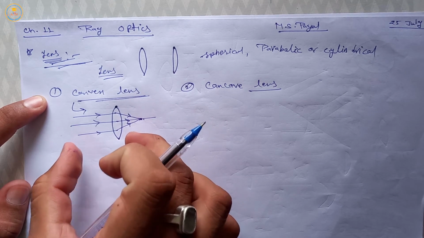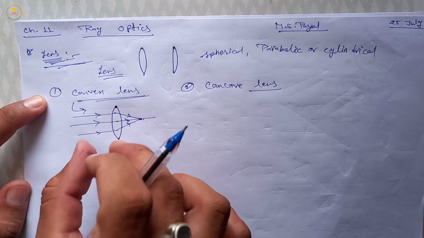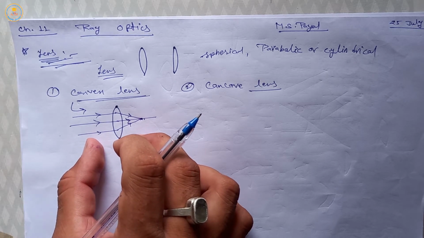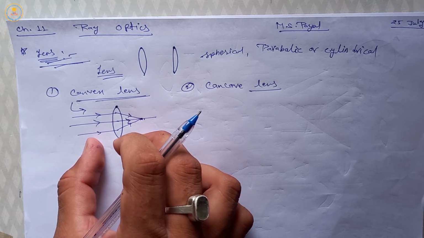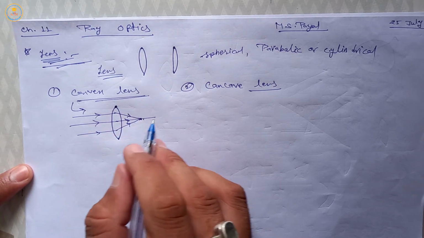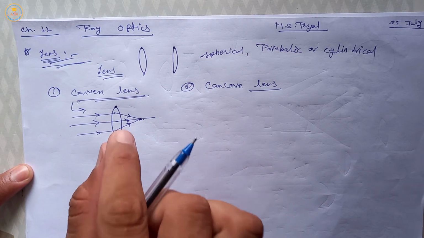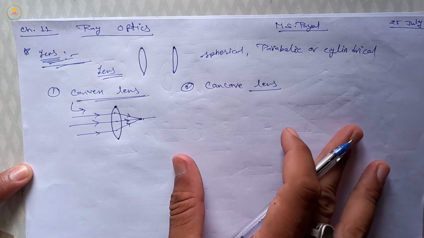So this type of lens, the other name of this, is convergent lens. It means these lenses converge the rays, so they are called convergent lenses.